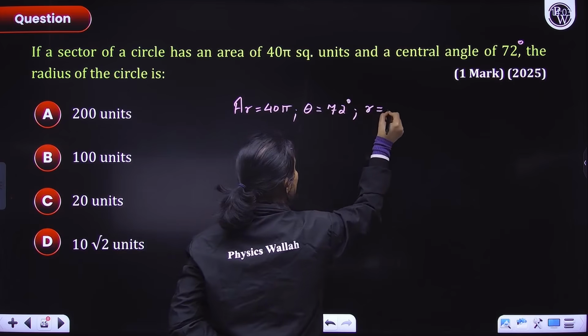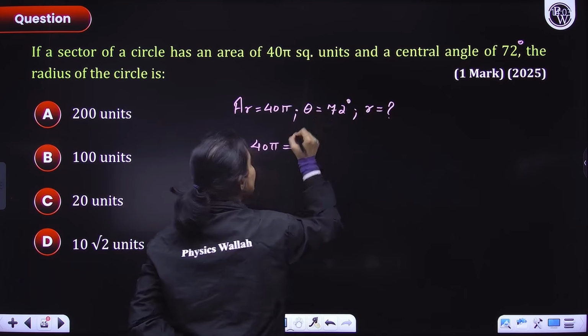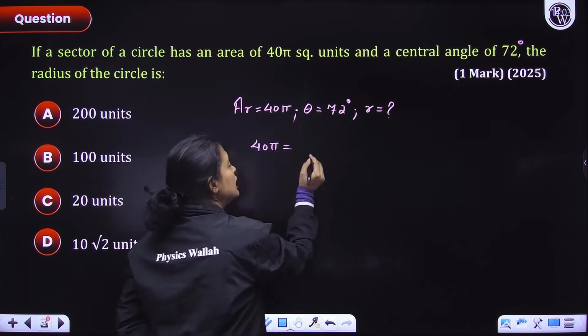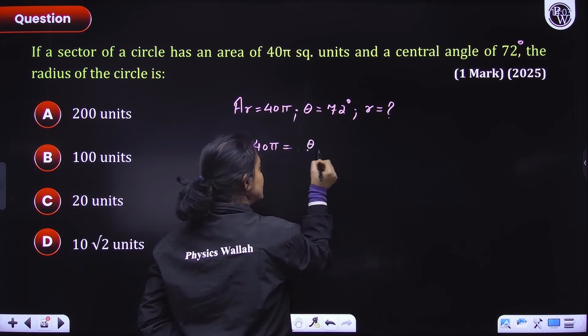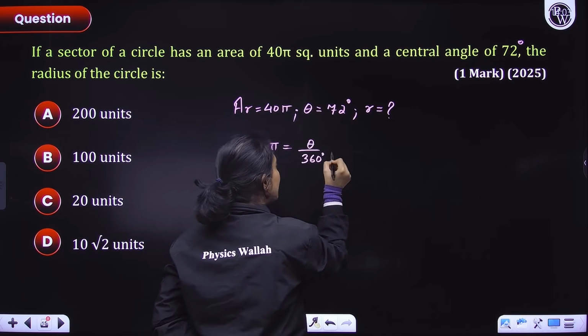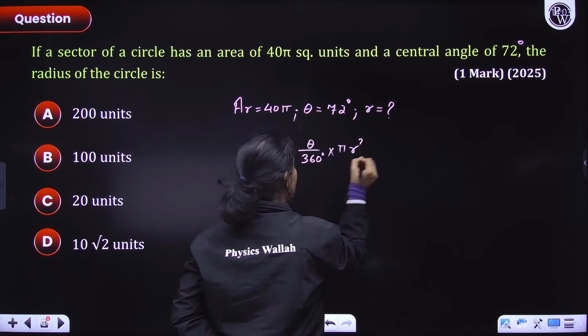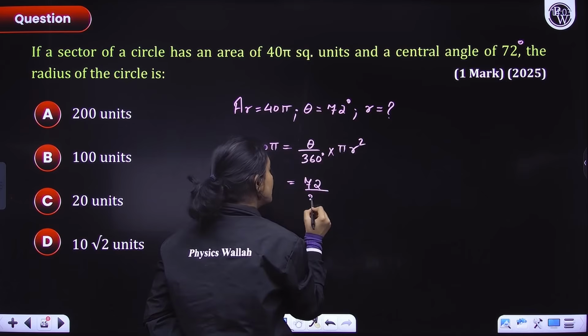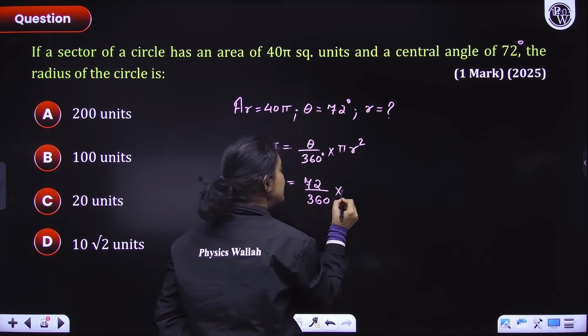How can I figure out r? By the formula of area of sector. Area of sector is theta by 360 degrees multiplied with pi r square. Theta's value is 72, and this here is 360 multiplied with pi.